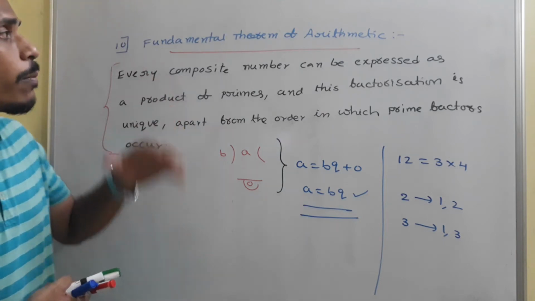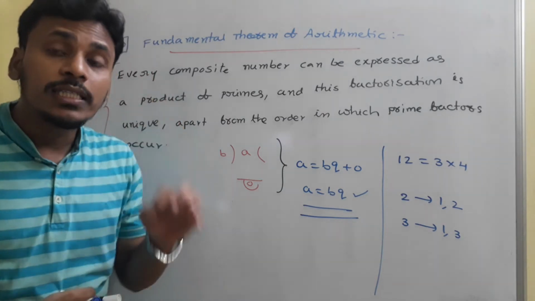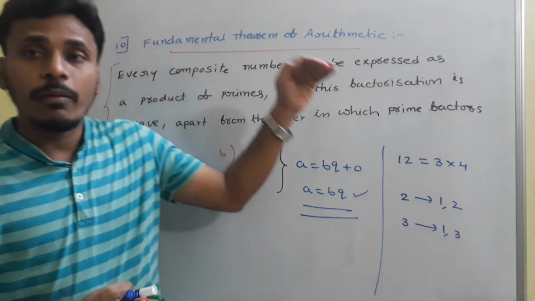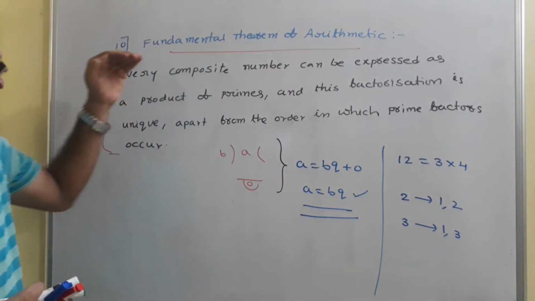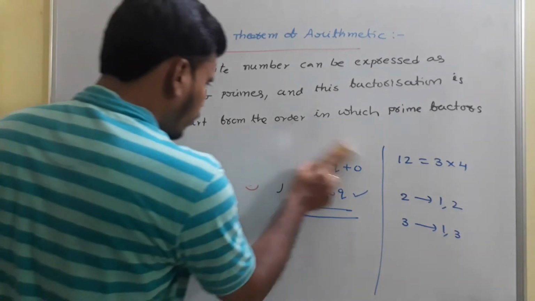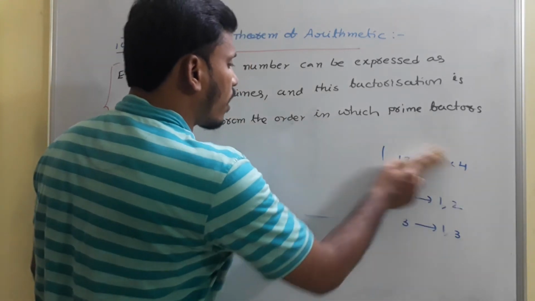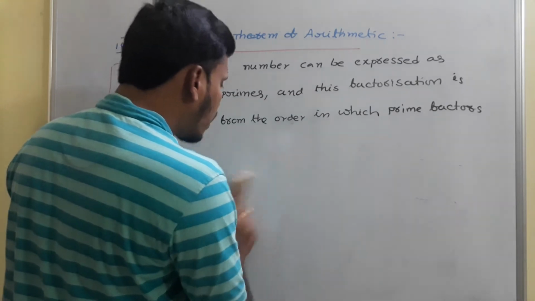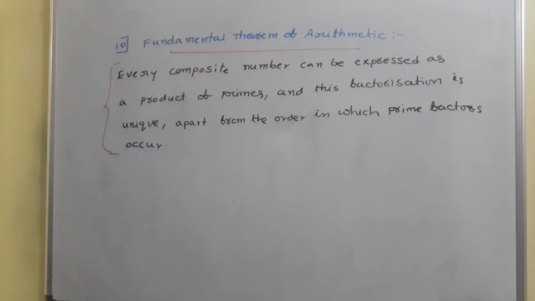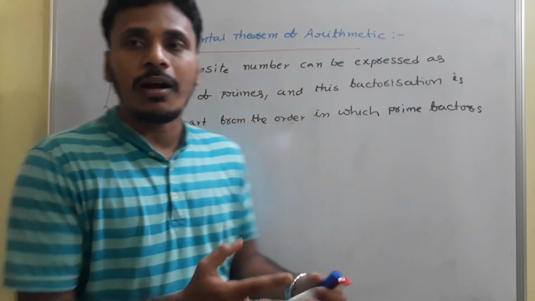And here is the fundamental theorem of arithmetic. It states that every composite number can be expressed as a product of primes, and this factorization is unique apart from the order in which they occur. One more thing: a fundamental theorem is a basic statement which helps to generate the complete chapter and complete theory.